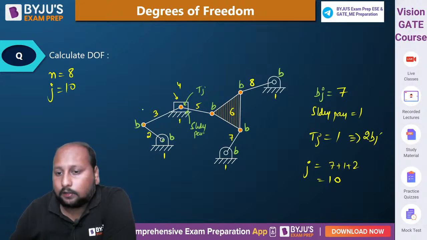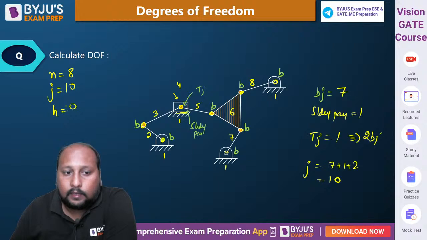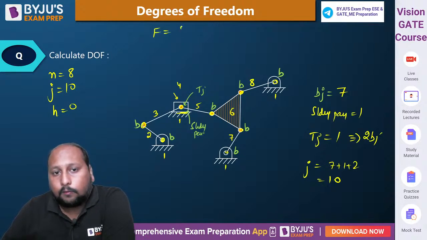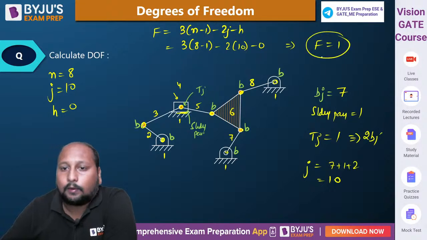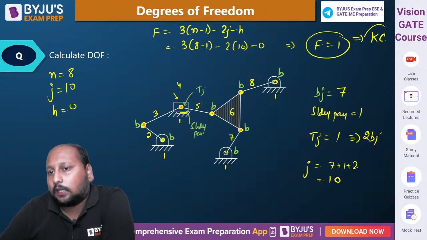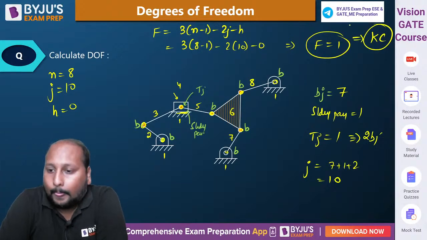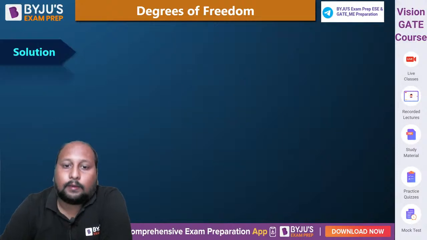कोई डाउट है तो पूछ लीजिए. तो 1 2 3 4 5 6 7 8 9 10, no higher pair. Let's calculate the degrees of freedom. F is equal to 3n minus 1 minus j minus h. So 3 into 8 minus 1 minus 2 into 10 minus 0. So this is equal to 21 minus 20, that is degrees of freedom is 1 of a kinematic chain. ये आपका एक kinematic का example. Done.